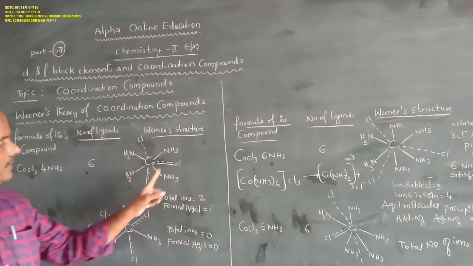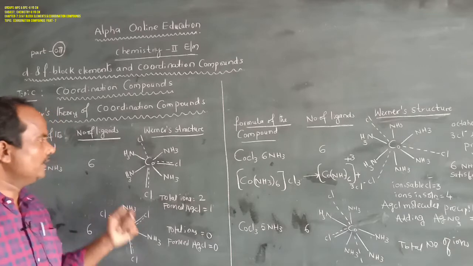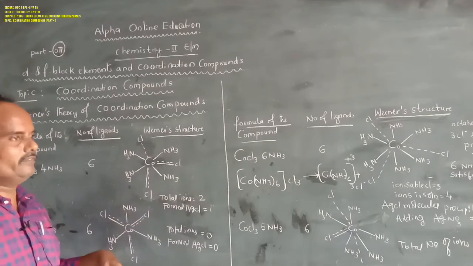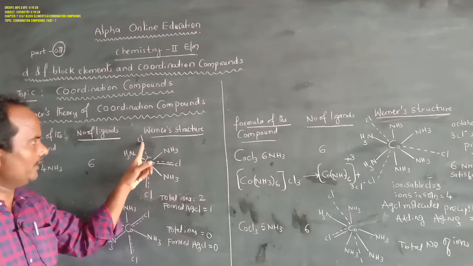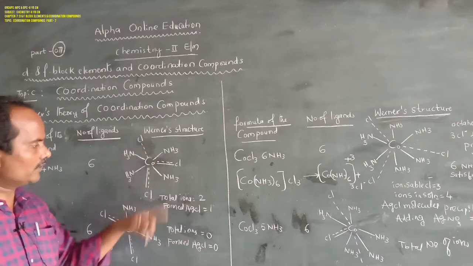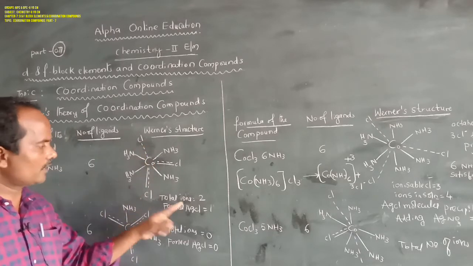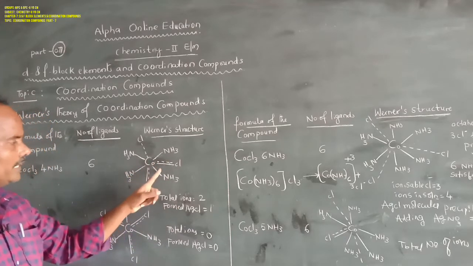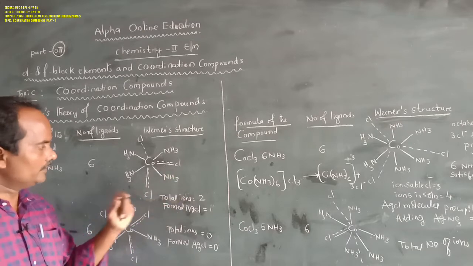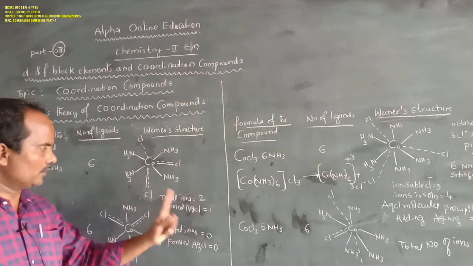Then when it is dissolved in water, how many ions are formed? Only the primary valency satisfied ions are ionizable. So 1 chloride ion is available in the free state when it is dissolved in water. The other one is the complex ion. Overall 2 ions are available, of which one is a chloride ion.